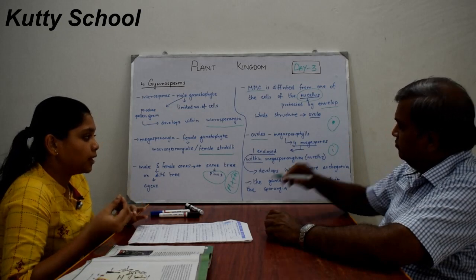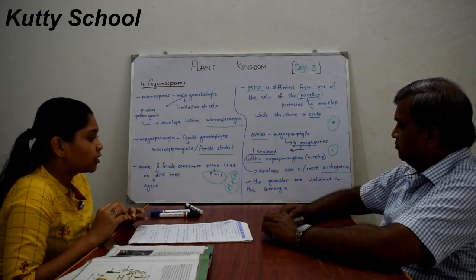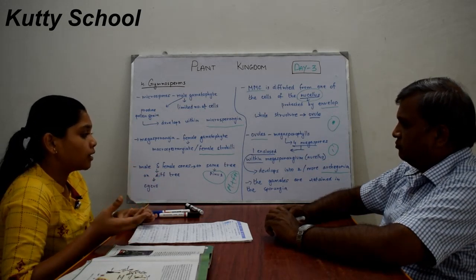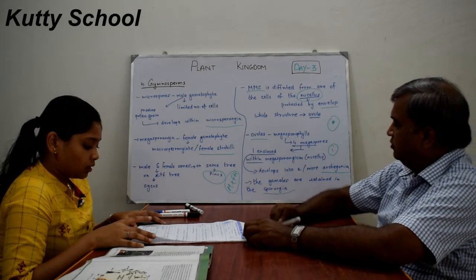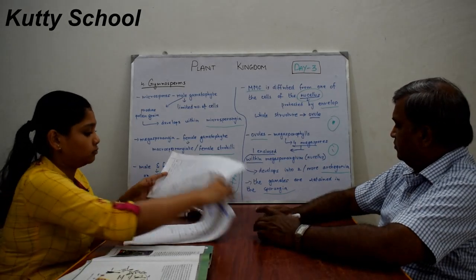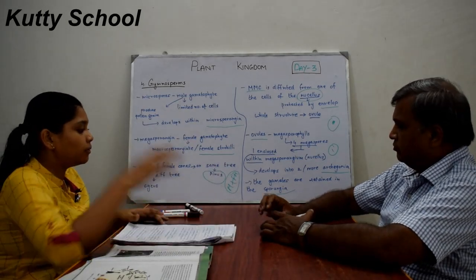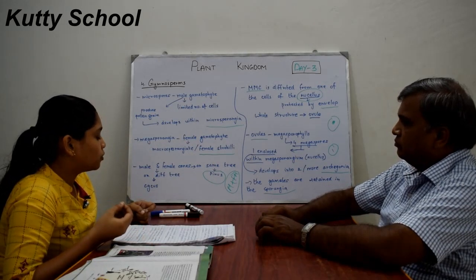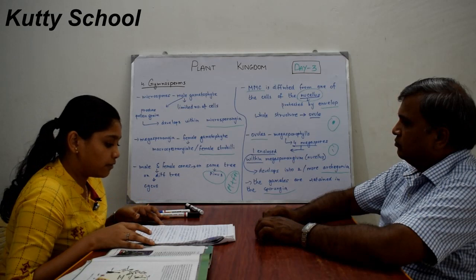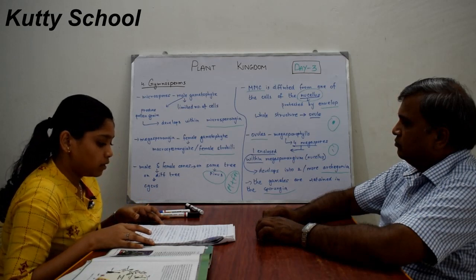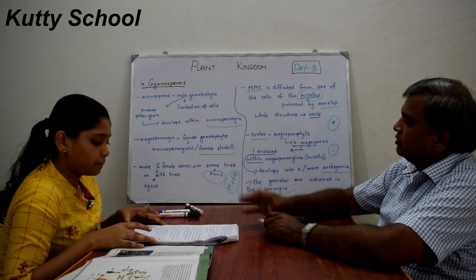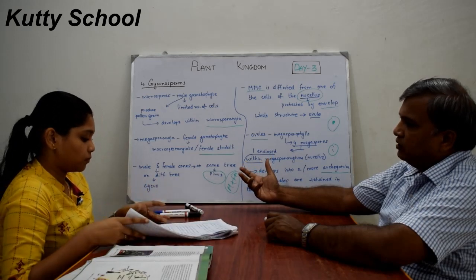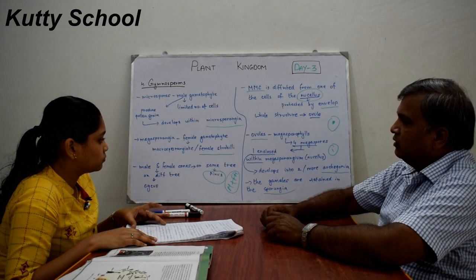So the female gametophyte is retained in the sporangia itself, and the male spores are released and travel through air. Because the female is in the megasporangia, that's why it is retained there itself.